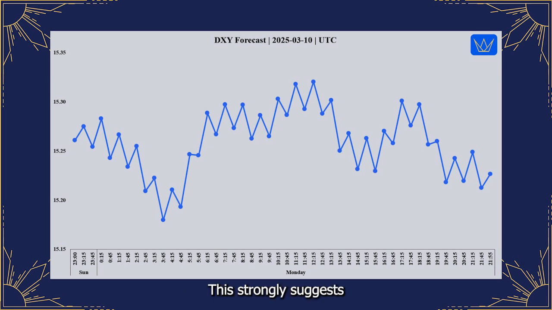This strongly suggests that despite some dollar-negative fundamental news, the market's mass pressure dynamics are indicating a neutral intraday tendency for the DXY on March 10th. Expect highly range-bound and quiet trading conditions for the dollar index, and intraday trading opportunities may be extremely limited, best suited for the most conservative range trading approaches, or potentially avoided altogether.